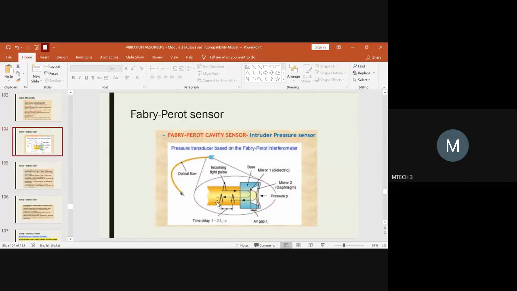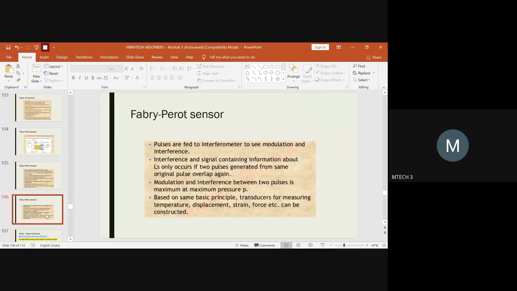So this is how the incident light rays will be reflected back if you have the two mirror phenomenon, and this could be used to sense the variation in the pressure. So this type of sensor could be used very well where you want to analyze what is the variation in the pressure for a particular application. In that way, this will be very feasible. So this is about the Fabry-Perot sensor for the pressure base.